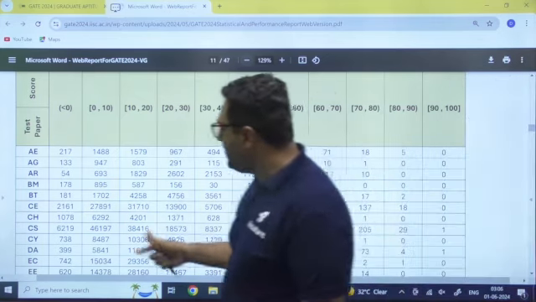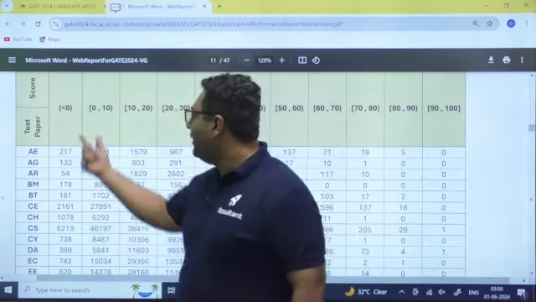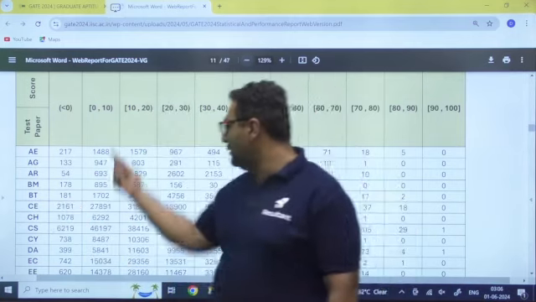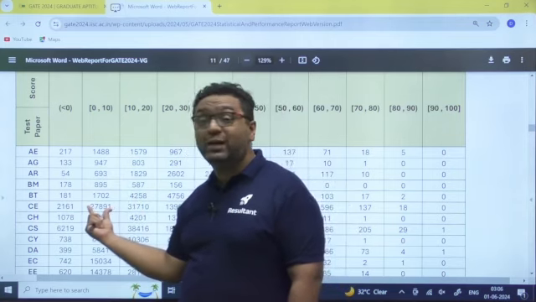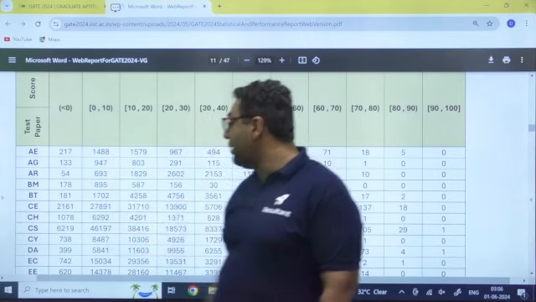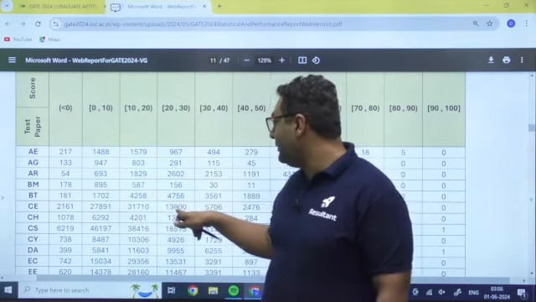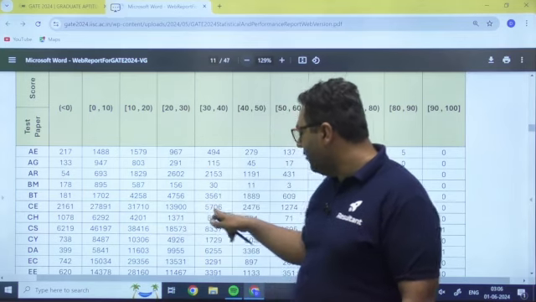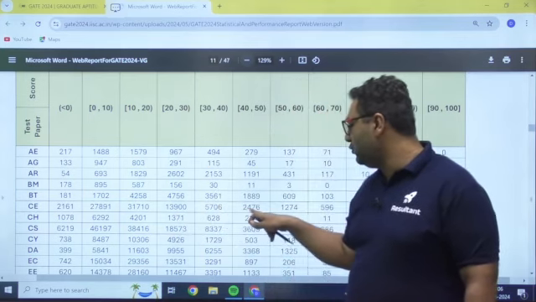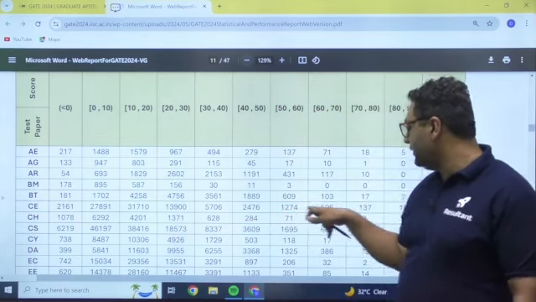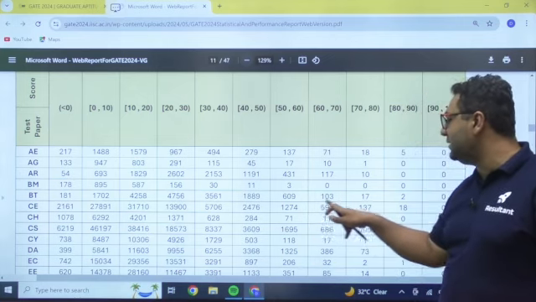If you see the civil engineering, very interesting data. Less than 0 marks are there for 2,161 candidates. Then 0 to 10, 27,000 students were having 0 to 10 marks. 31,000 were having 10 to 20, 13,920 to 30, 5706 30 to 40, 2476 40 to 50. You can see 1274 50 to 60, 596 60 to 70.